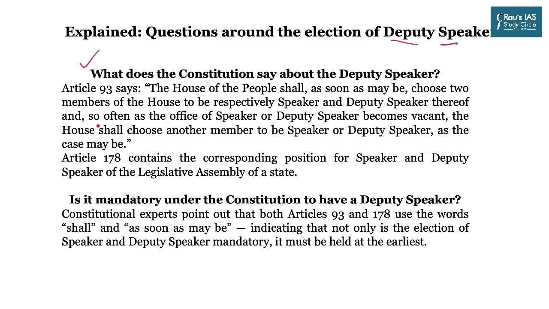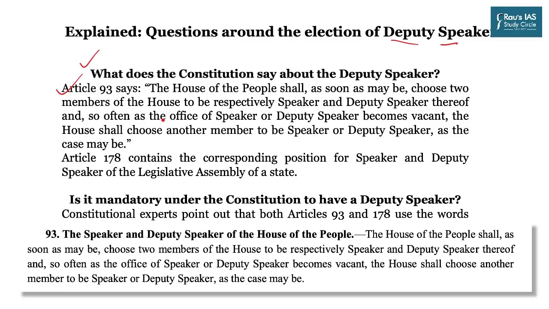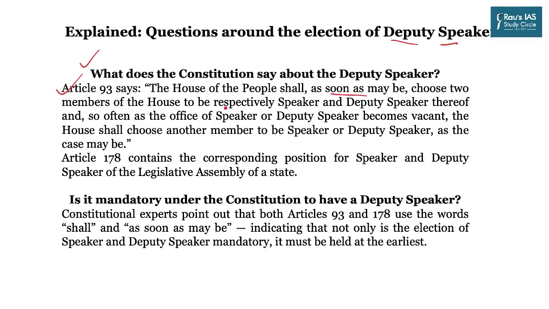Provisions related to the Deputy Speaker of Lok Sabha are dealt with in Article 93 of the Constitution, as you can see on the screen, which says that the House of the People shall, as soon as may be, choose two members of the House to be respectively Speaker and Deputy Speaker thereof. And so often as the office of Speaker or Deputy Speaker becomes vacant, the House shall choose another member to be the Speaker or Deputy Speaker, as the case may be.